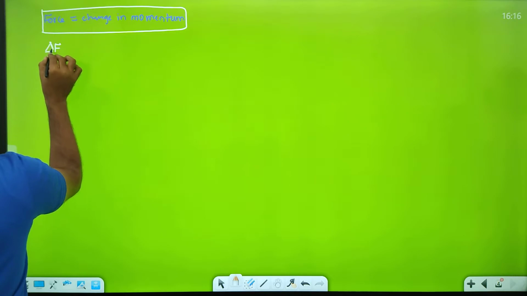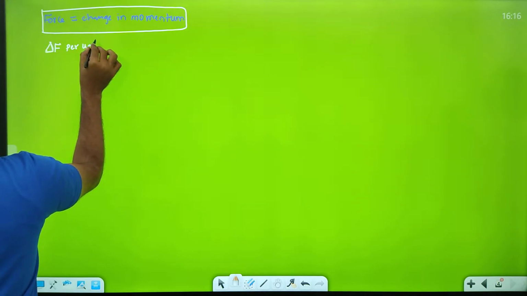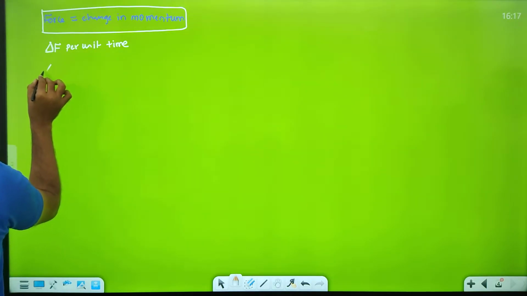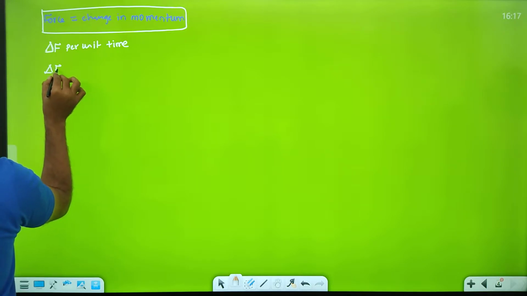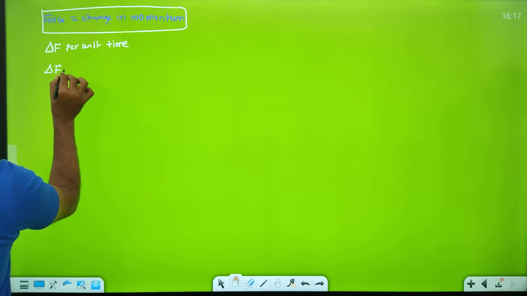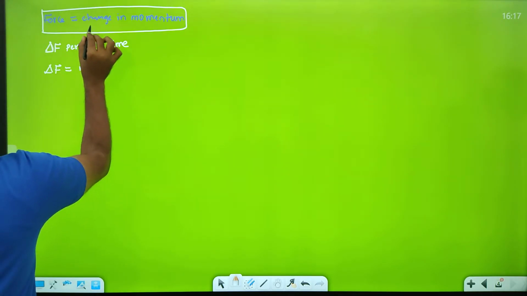This is change in force per unit time. So that's why I can write delta F is equal to n into the change in momentum.